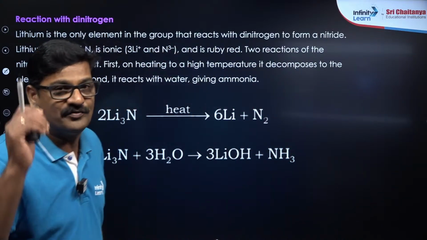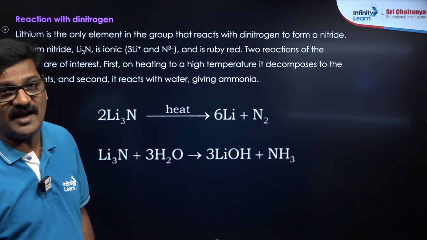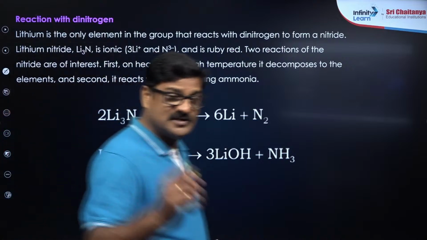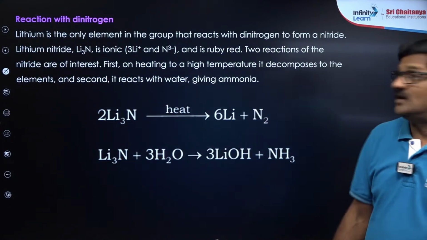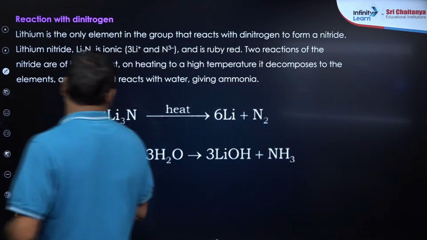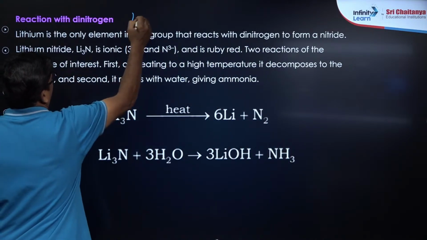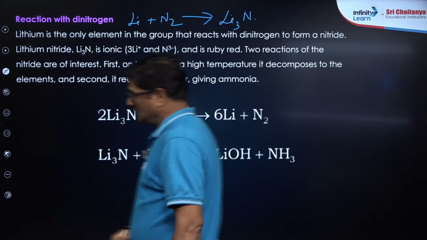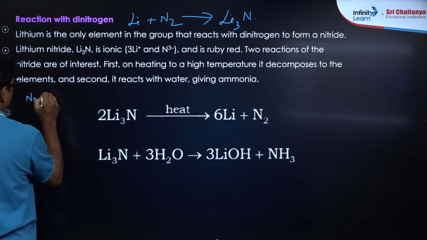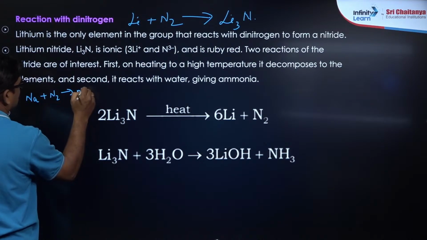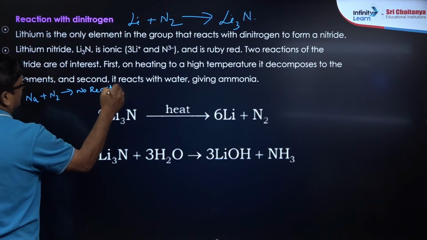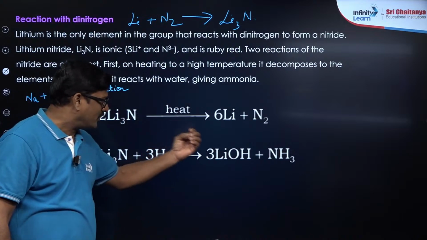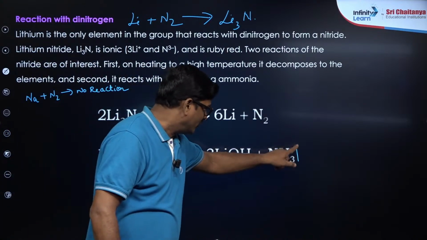None of the alkali metals react with nitrogen directly, except lithium. Lithium reacts with nitrogen to form lithium nitride. Lithium reacts with nitrogen giving lithium nitride. Sodium plus nitrogen, no reaction. And this lithium nitride, if you dissolve it in water, you form lithium hydroxide and ammonia gas is liberated.